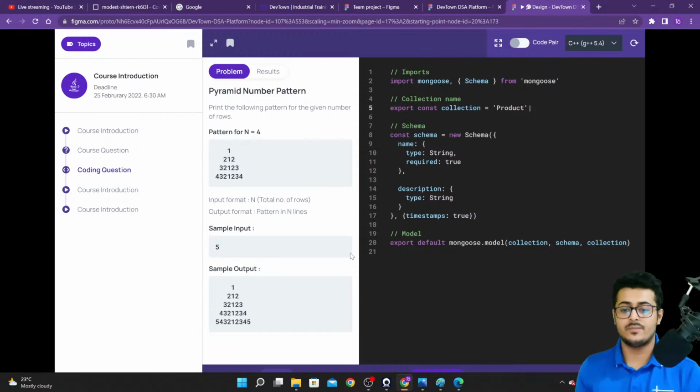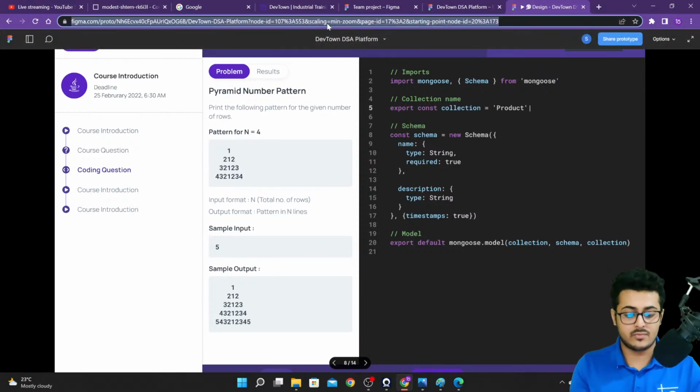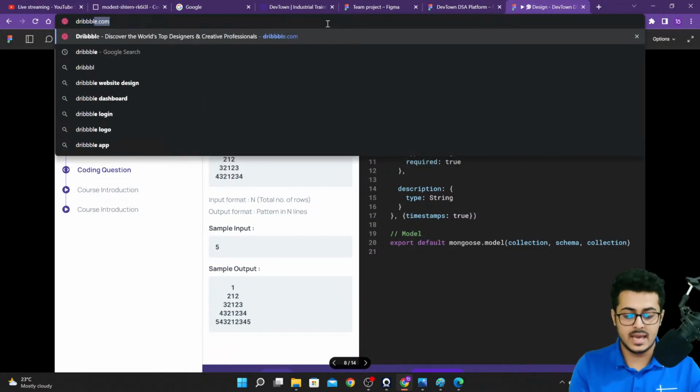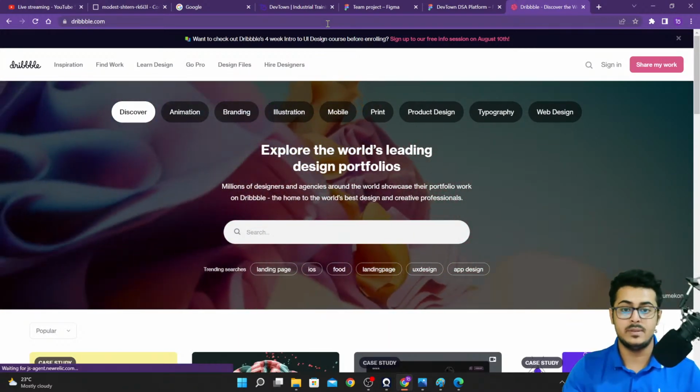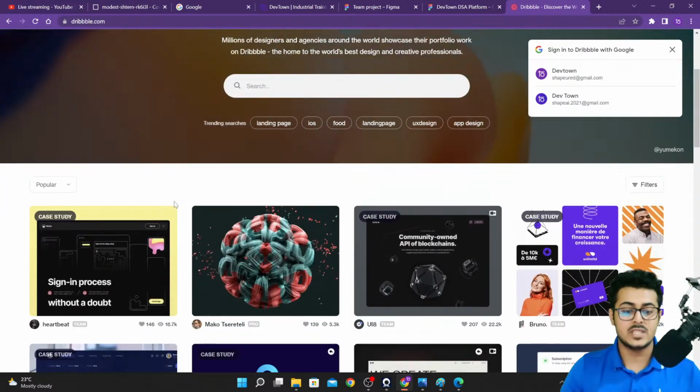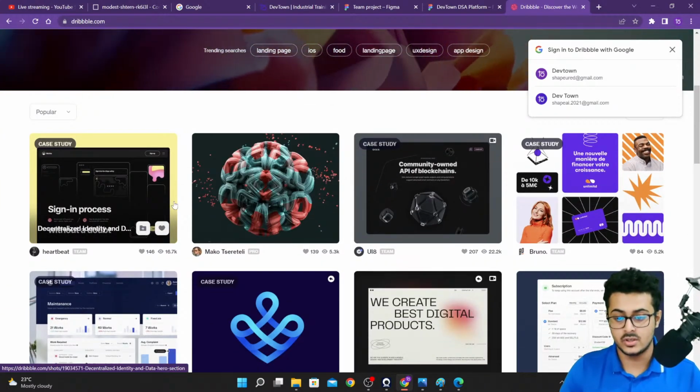So that is how this entire UI/UX development takes place. These are not developers, these are designers. Now, I understand that maybe you don't have that design capability. You are working on your own, creating your own project, and you still don't have the design skills to design a good website. So you can take inspiration from something like Dribbble. You can go to this website, Dribbble, and take inspiration from different websites right over here.